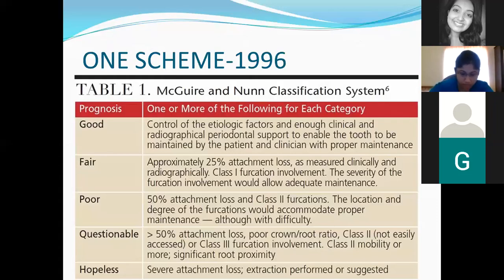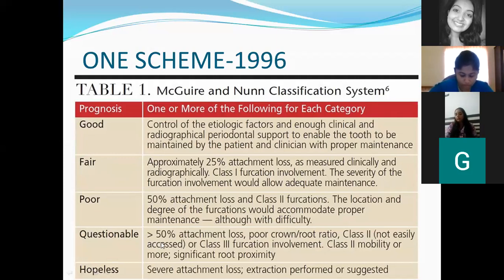Now, types of prognosis. Based upon various gradations, they have put it under these prognosis levels: good, fair, poor, questionable, and hopeless. Good prognosis means that all your etiological factors are controlled and your clinical and radiographic periodontal support is sufficient for the clinician to maintain as well as for the patient to maintain. So that time you will write good prognosis. Fair prognosis means 25% of attachment loss has occurred and there is class 1 furcation involvement. Poor prognosis means there is 50% of attachment loss and there are class 2 furcations.